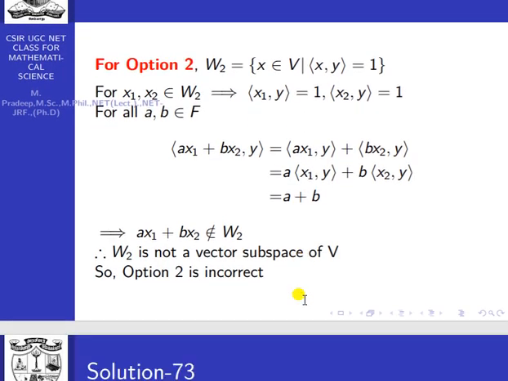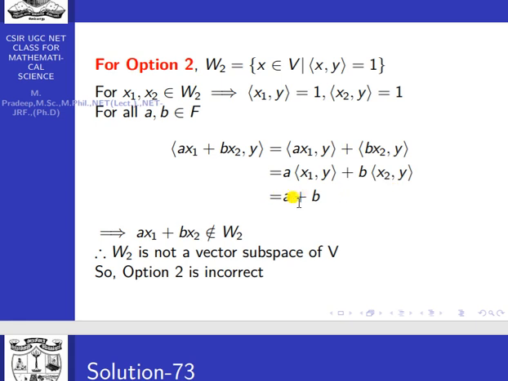Option 2: W2 equals the set of x belongs to V such that the inner product of x comma y equals 1. So for every x1, x2 belongs to W2, the inner product of x1 comma y equals 1 and the inner product of x2 comma y equals 1. So for every a, b belongs to the field F, the inner product of ax1 plus bx2 comma y equals a times the inner product of x1 comma y plus b times the inner product of x2 comma y.